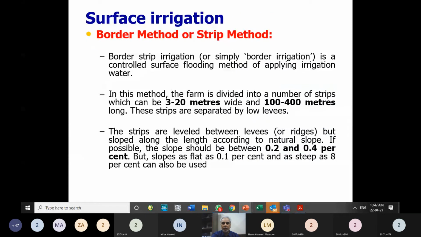So it should have a suitable slope in longitudinal direction, and that varies between 0.2 to 0.4%. That is considered suitable, but people have practiced this for slopes out of this range, that is 0.12 to 8% slope also people practice it, but this slope is in the longitudinal direction. In the across direction, the strip should be leveled. The ground within one strip should be leveled. It should not have cross slope. So these are the things which you should keep in mind.